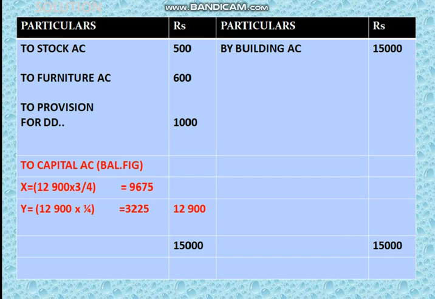And then provision for doubtful debts is recorded here in the debit side. Finally, it is balanced. We have got 12,900 as a balance figure here, which is profit to be transferred to the old partners in old profit sharing ratio like this. 12,900 into 3/4 for X, 12,900 into 1/4 for Y. So it is distributed to the old partners in this ratio.